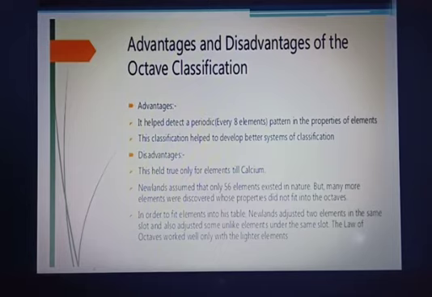For example, cobalt and nickel were placed in the same position, the place of halogens like fluorine, chlorine and bromine. So with these limitations, Newlands' law also had to be ruled out. Okay, so these are the advantages and disadvantages of octave classification.